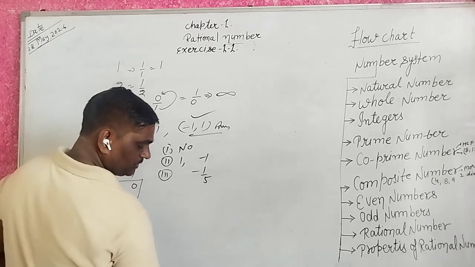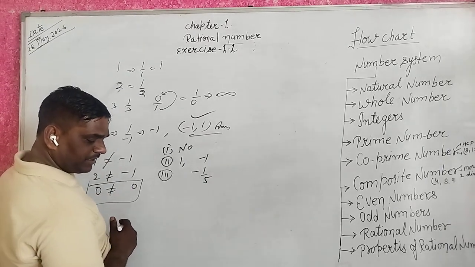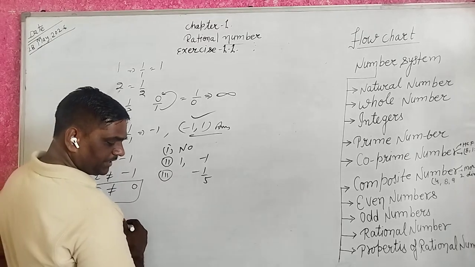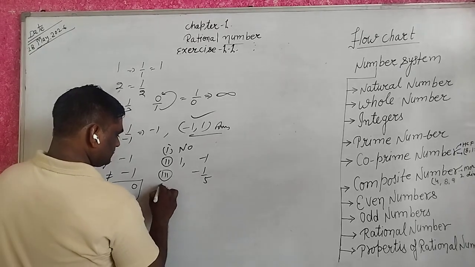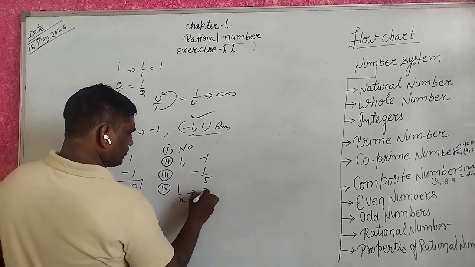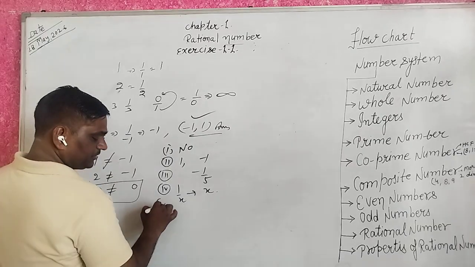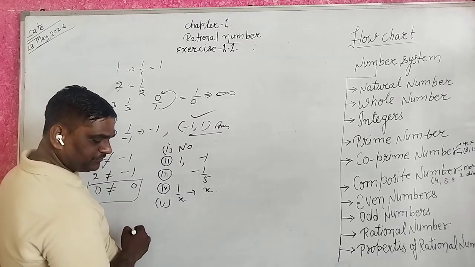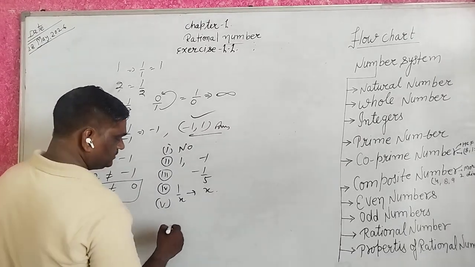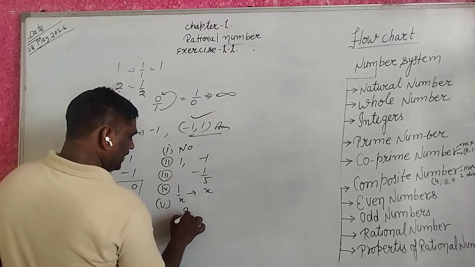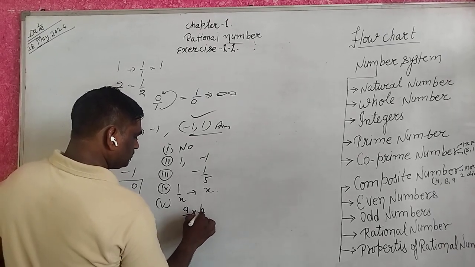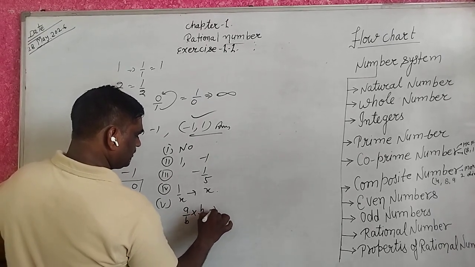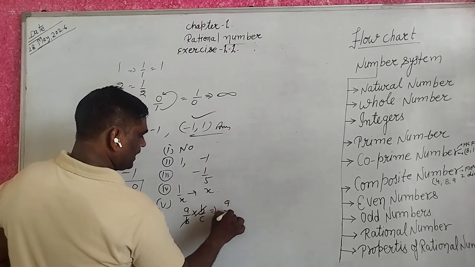Next, the product of two rational numbers is always reciprocal of 1 upon x: 1 upon x is the reciprocal of x. Fifth, the product of two rational numbers is always a upon b into b upon c equal to a upon c.